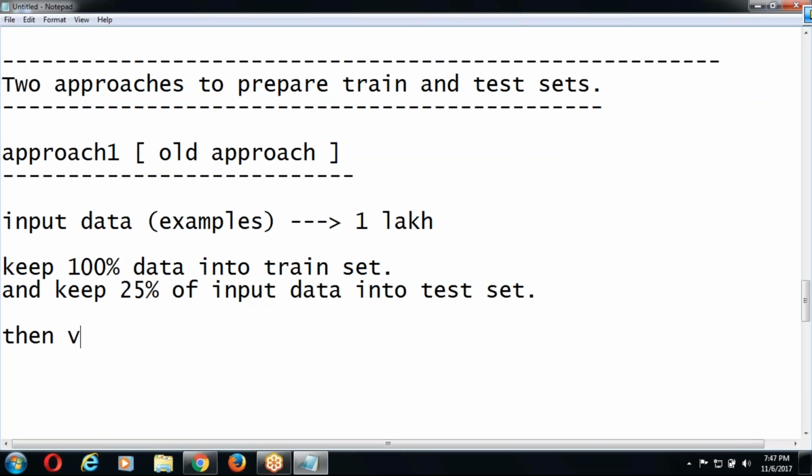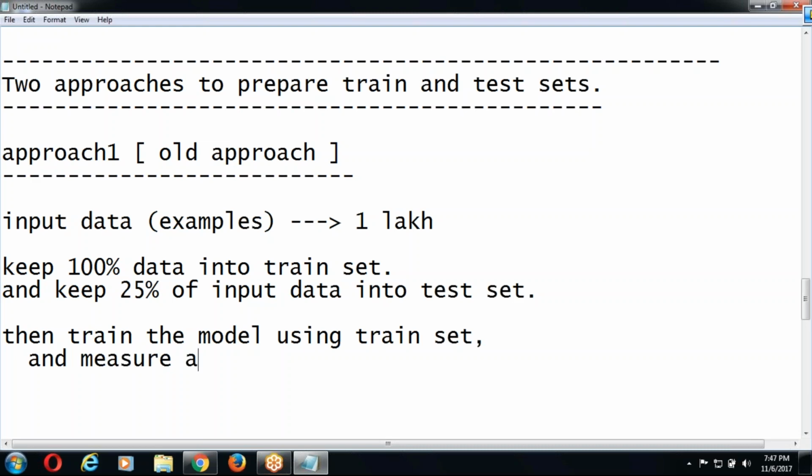Then train the model using the train set, and measure accuracy using the test set. This is approach number one.